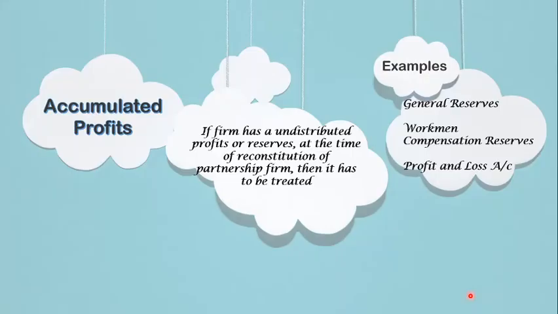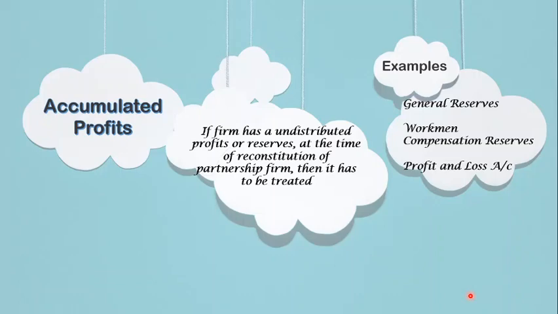So here, accumulated profits. When we talk about accumulated profits, these are the undistributed profits. These are the profits which are not distributed to the partners. In fact, these are kept aside for future expansion or to be used in the business. Now, at the time of reconstitution, meaning any change in the partnership firm, like a change in profit sharing ratio, admission of a new partner, retirement of a partner, or amalgamation of two partnership firms, in all such cases it's important to treat these accumulated profits.